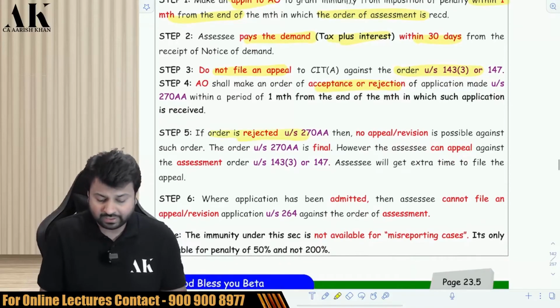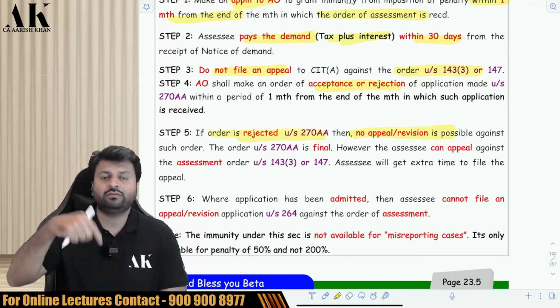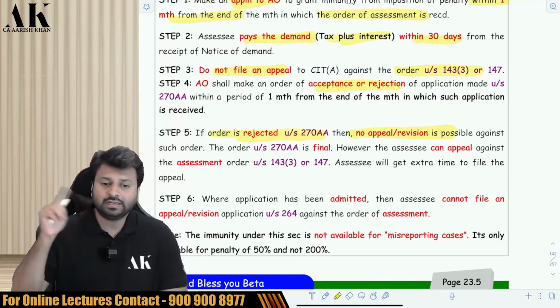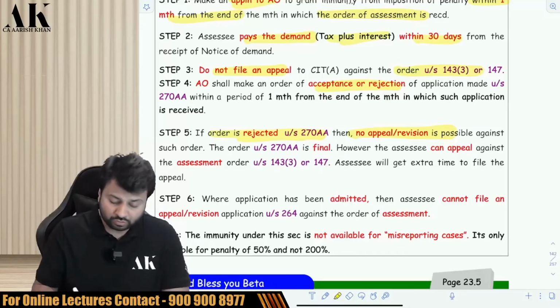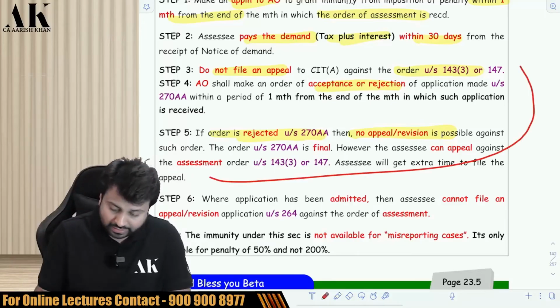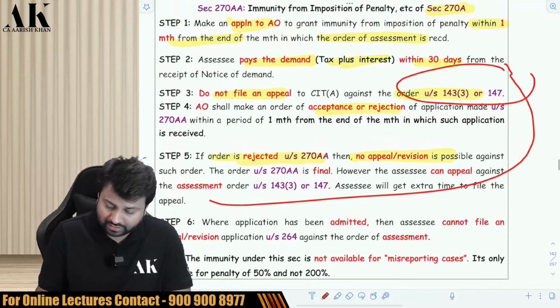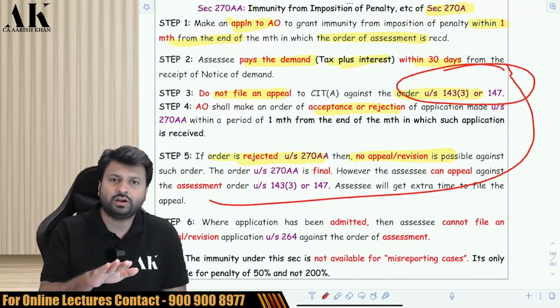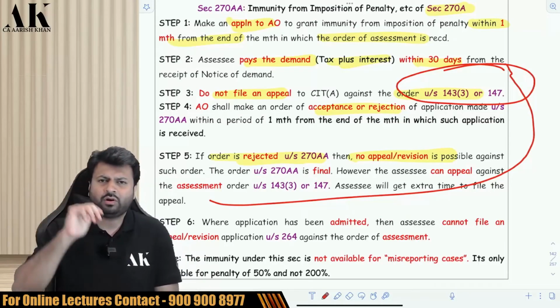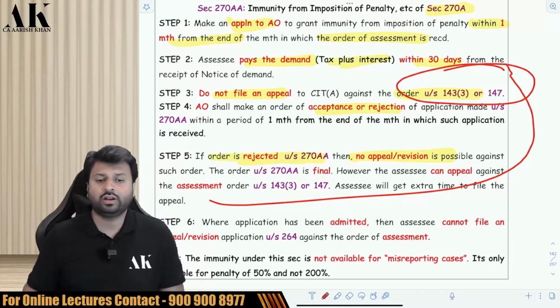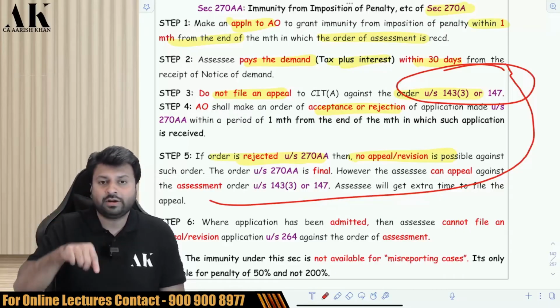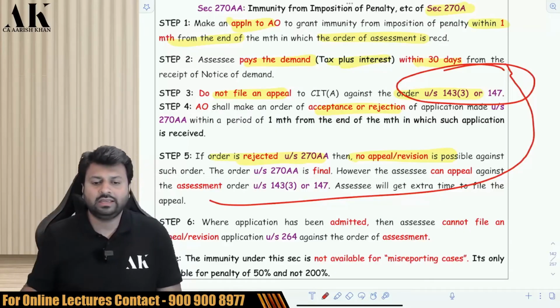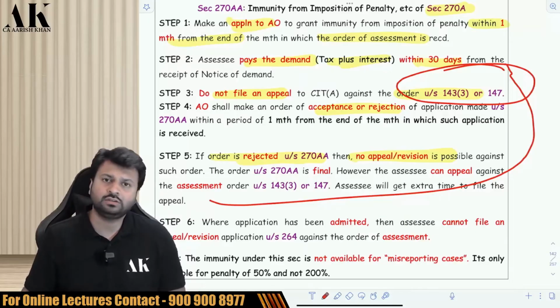If the AO rejects your application under 270AA, then you cannot file an appeal or revision against this order. This order under 270AA is not appealable, but you have got the power to appeal your original assessment. Now you can appeal the order under 143 and 147. Be very careful. When the AO passes an order, he can either accept your application and waive your penalty, or he can reject it and not waive your penalty. In case he rejects it, you cannot file an appeal against this order, but you can go to the original assessment order under 143, 147 and file an appeal against it. You will get extra time to file an appeal.